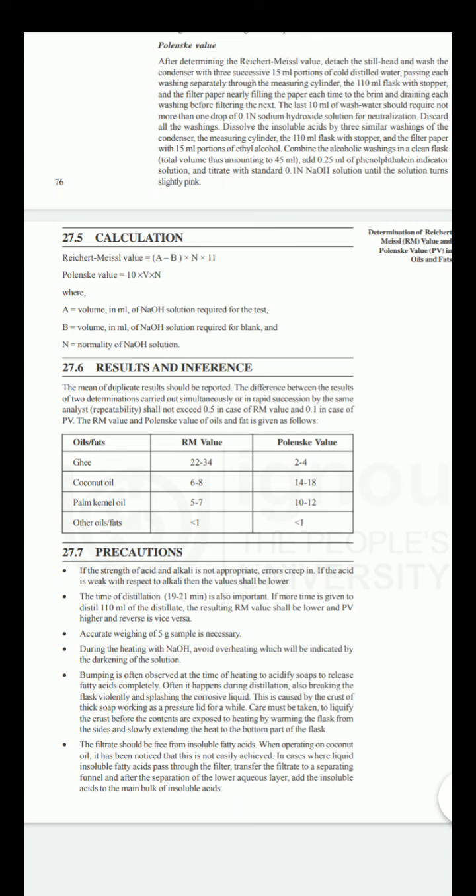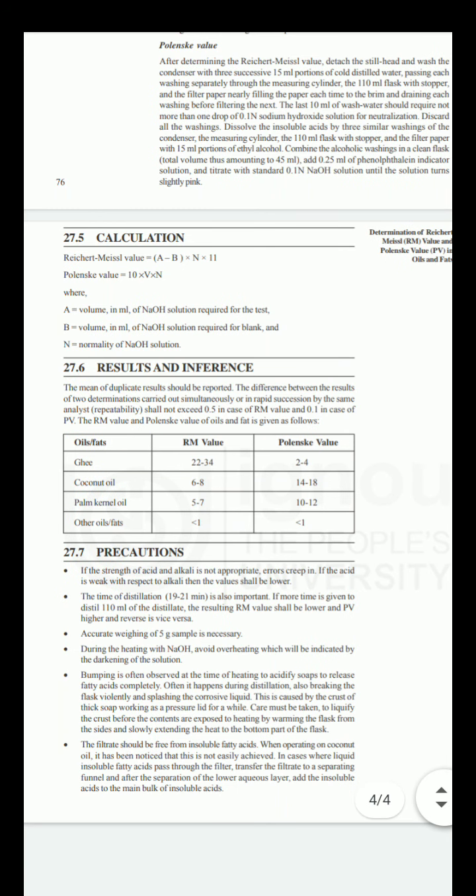Then how to report the result and inference. The mean of duplicate results should be reported. The difference between the results of two determinations carried out simultaneously or in rapid succession by the same analyst, the repeatability, shall not exceed 0.5 in case of Reichert-Meissl value and 0.1 in case of Polenske value. The RM value and Polenske value of fats are given below.